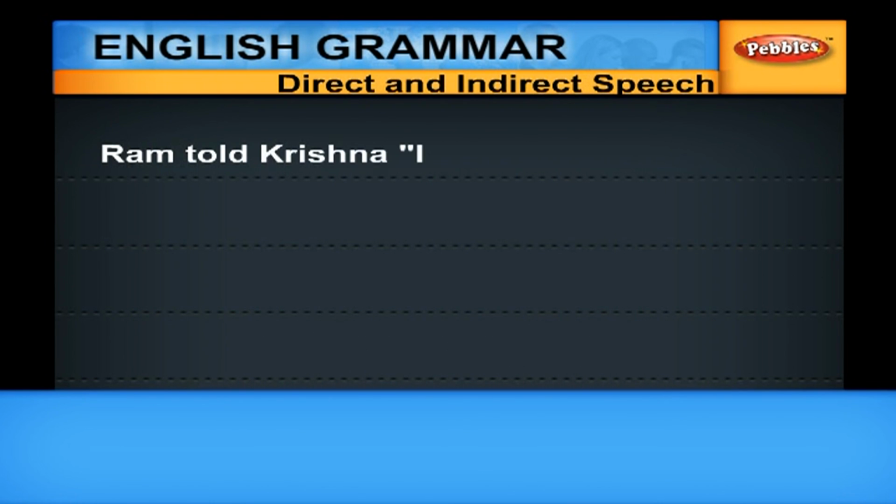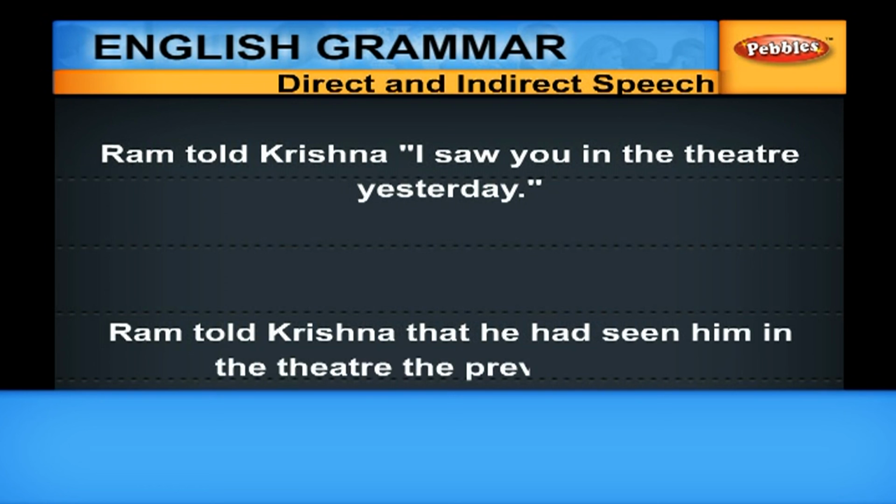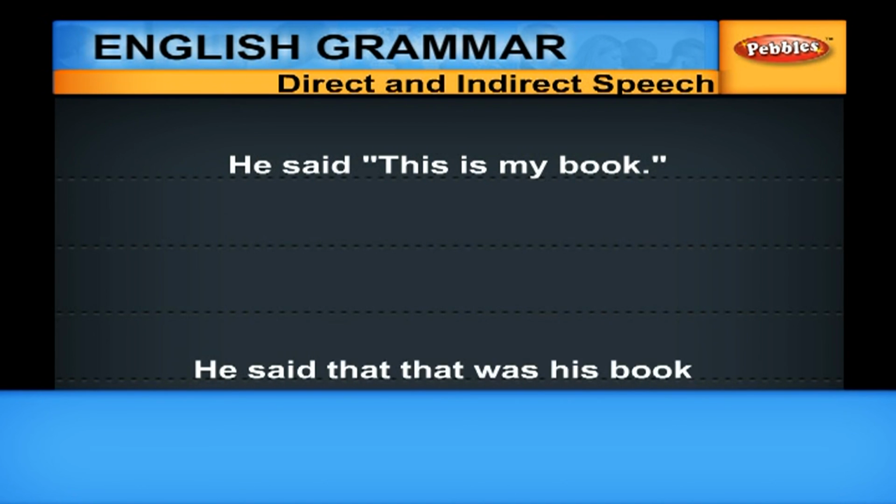Ram told Krishna, "I saw you in the theatre yesterday." It is a statement. The conjunction has to be "that". Ram told Krishna that he had seen him in the theatre the previous day. He said, "This is my book." It is a statement. The conjunction must be "that". He said that that was his book.